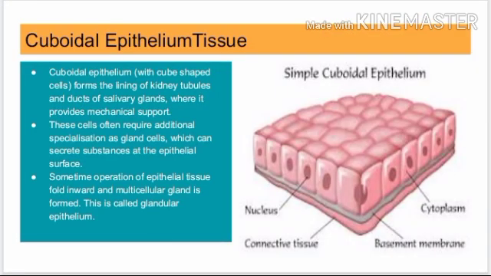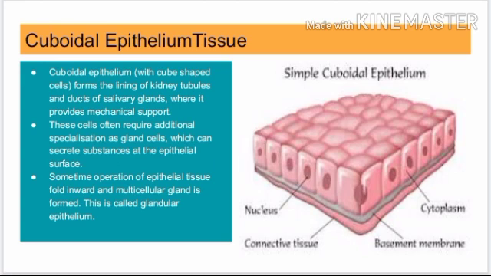The cuboidal epithelium tissue. First point, cuboidal epithelium with cube-shaped cells forms the lining of kidney tubules and ducts of salivary glands, where it provides mechanical support. Here from the name we can say that it is cube shaped. These cells often require additional specialization as gland cells, which can secrete substances at the epithelial surface. Sometimes a portion of epithelial tissue folds inwards and a multicellular gland is formed. This is called glandular epithelium.